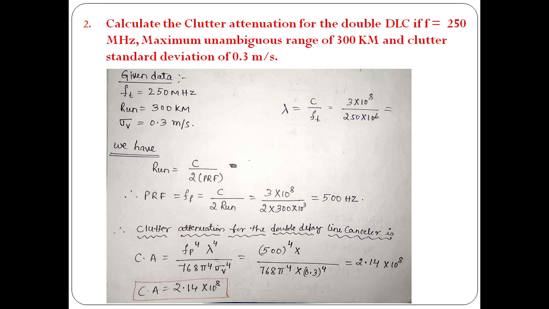If this value is not sufficient for your problem, then take triple delay lines. Still not sufficient, go on increasing the value of n. This is the end of the problem.